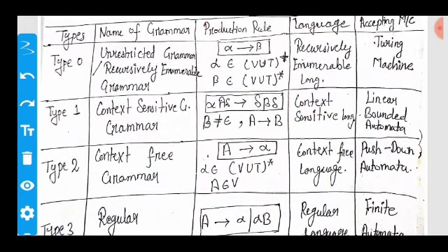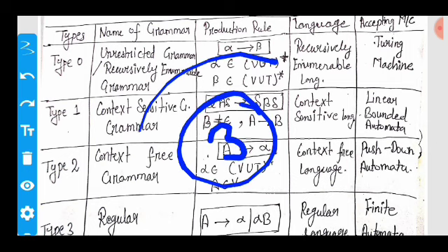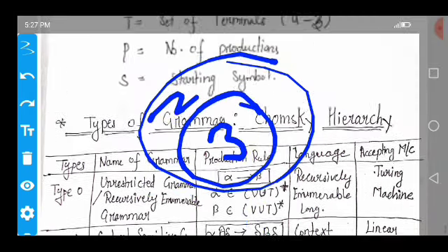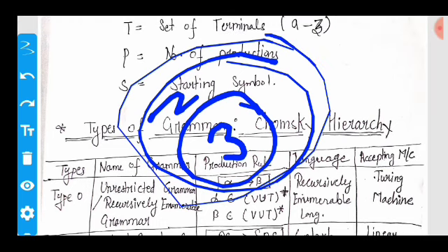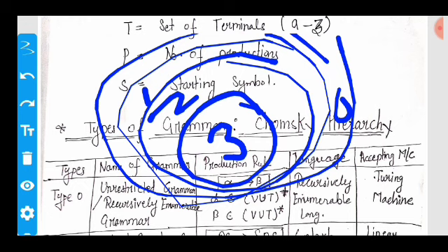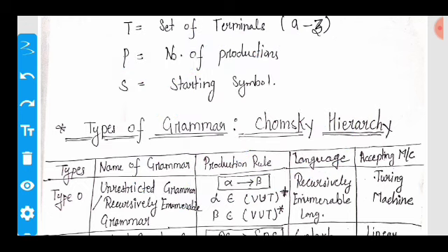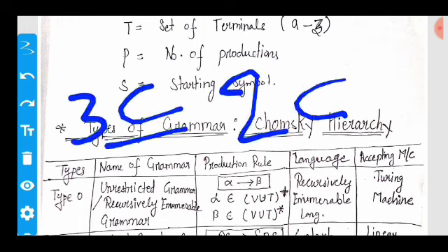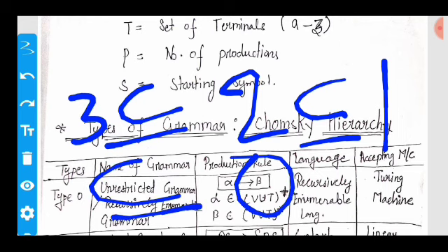So we say that type 3 is here, type 2 is here, type 1 is present here, and type 0 is here. So after removing this, we say that type 3 is a subset of type 2, type 2 is a subset of type 1, and type 1 is a subset of type 0.